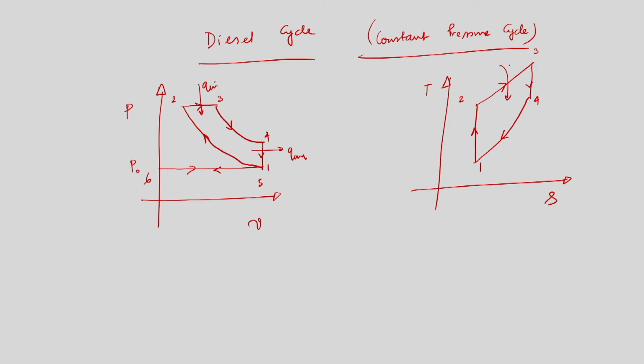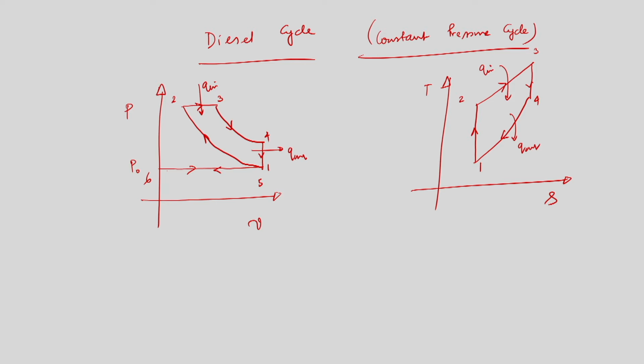So, this is Q in, heat addition, and this is Q out, heat rejection. Processes 1 to 2 and 3 to 4 are approximated by an isentropic process, and these are not very bad assumptions, as we have discussed.